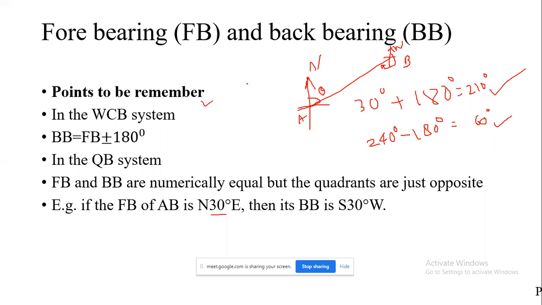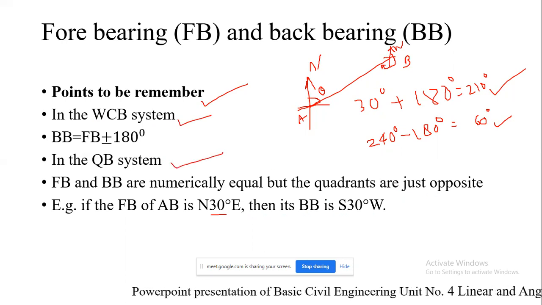So these points we are supposed to remember whenever we are going to deal with WCB system, or in the case of quadrantal bearing system.